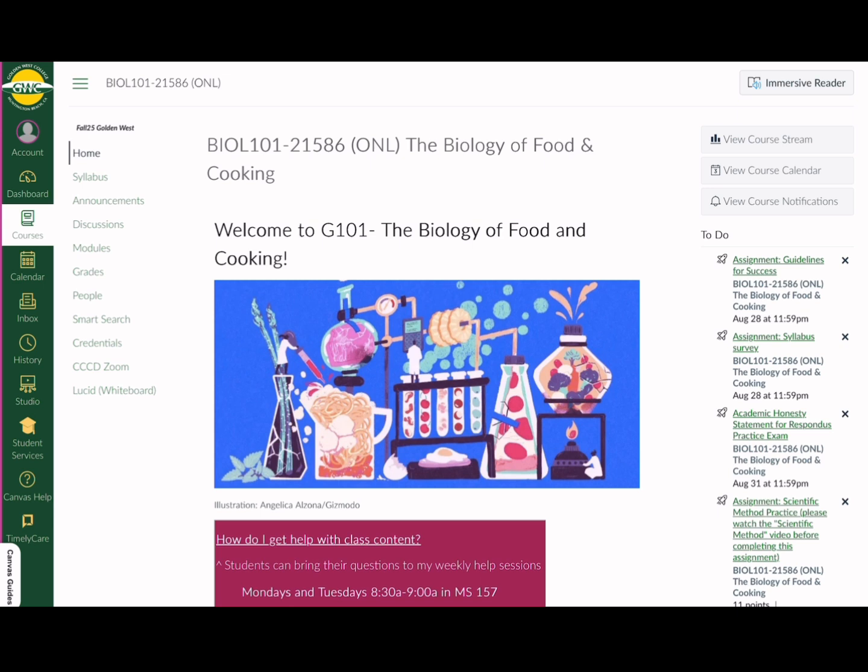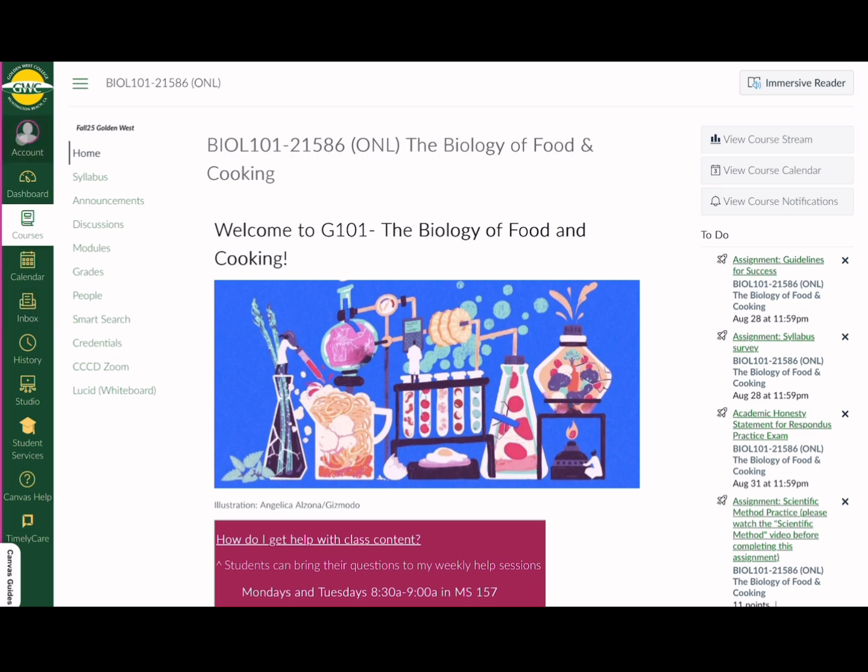This homepage has the Canvas navigation bar shown on the far left. Important things to point out is this is an easy way through the inbox to message me or any of your other instructors and also students in your accountability group, etc. I'll talk about that in a minute.